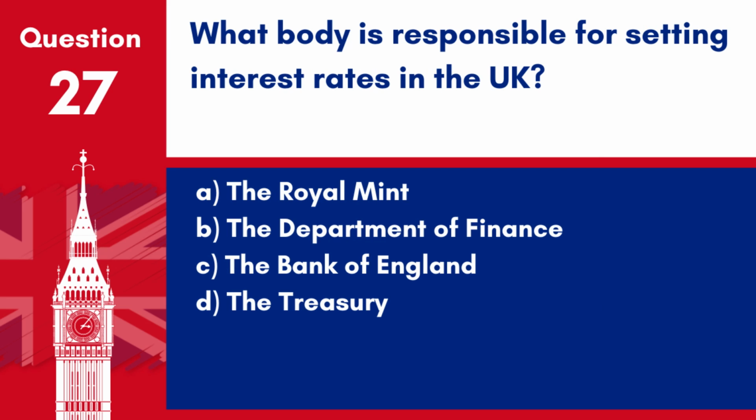Question 27. What body is responsible for setting interest rates in the UK? A. The Royal Mint. B. The Department of Finance. C. The Bank of England. D. The Treasury. Answer: C. The Bank of England. The Bank of England is responsible for setting the key interest rate, which influences economic activity in the country.